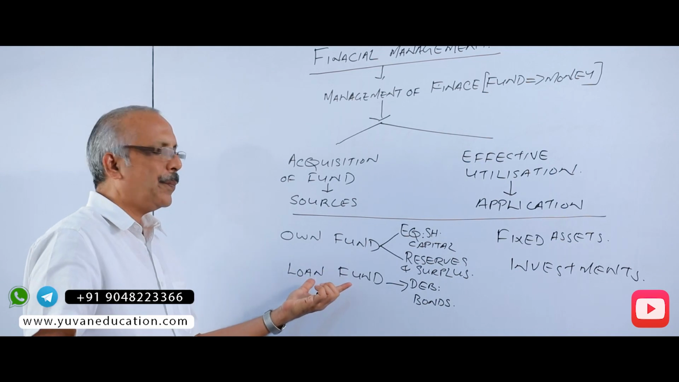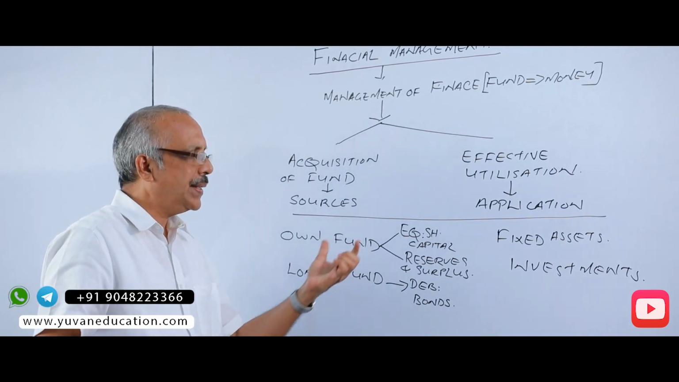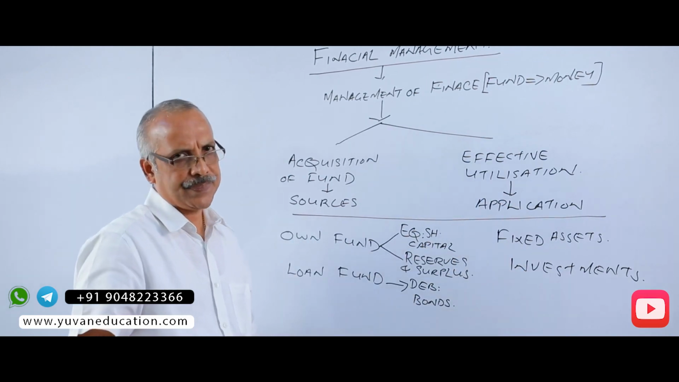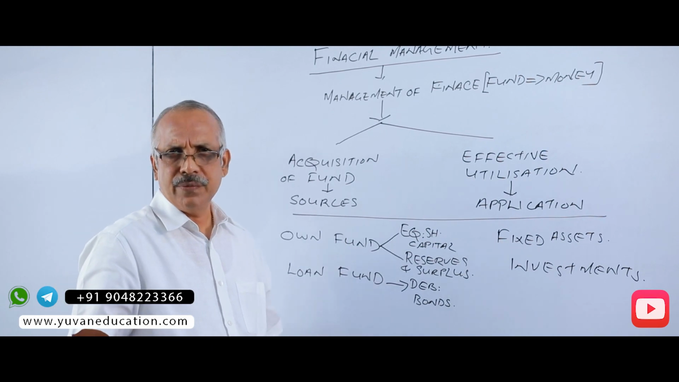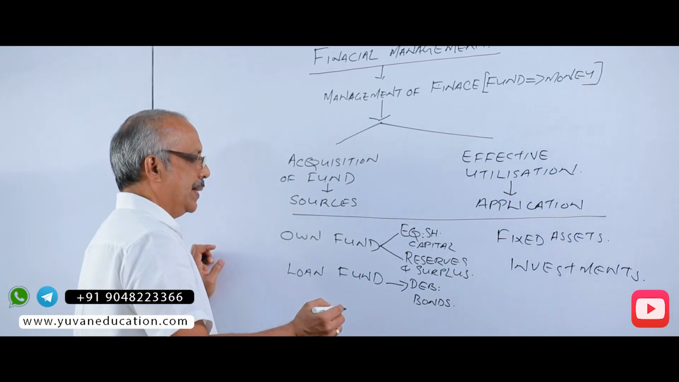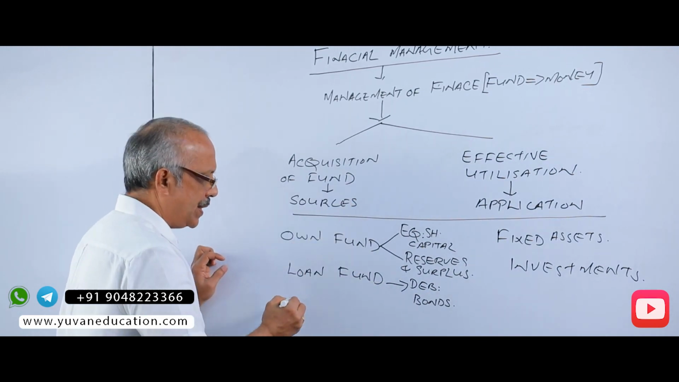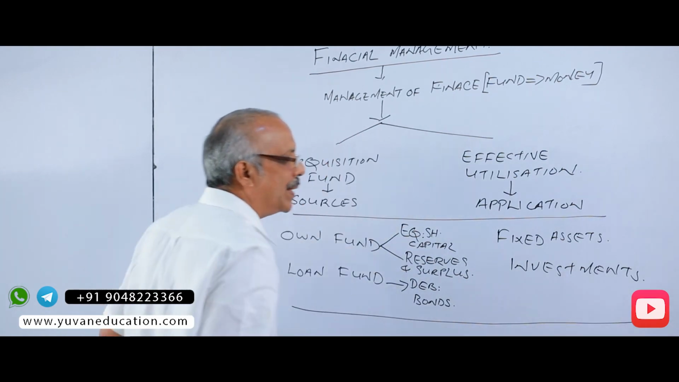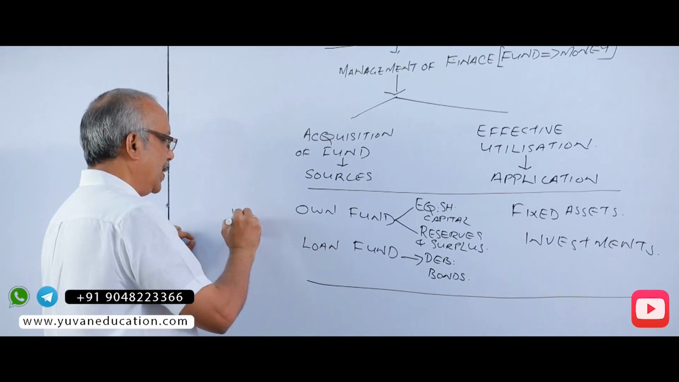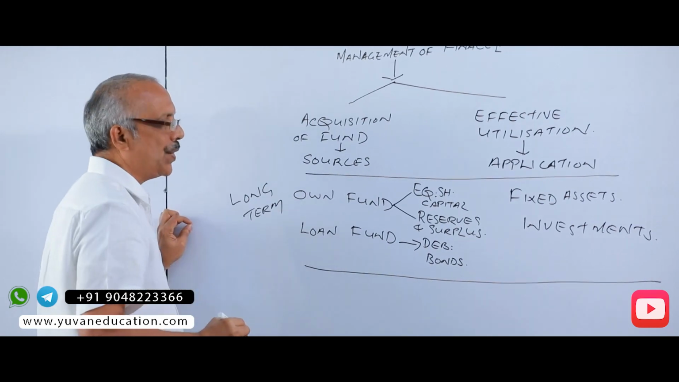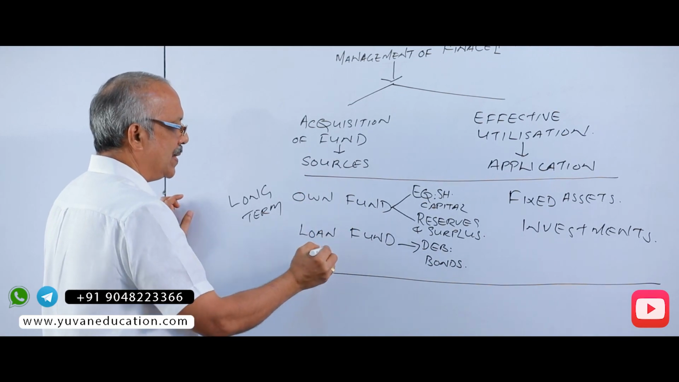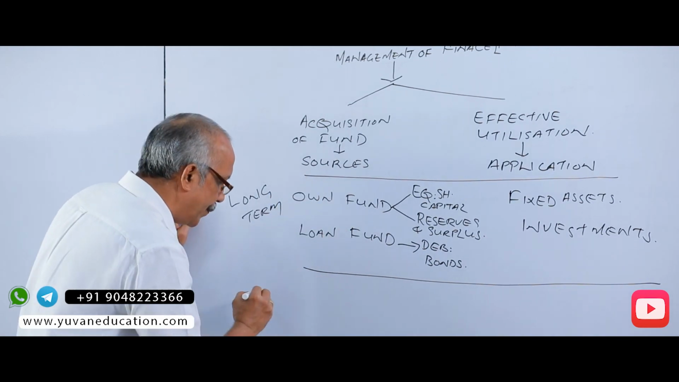That is, you are procuring fund and it is utilized. You are utilizing means you are investing in fixed assets. Why are you investing in fixed assets or other investments? To generate income. Then another classification is based on period of maturity. The capital can be long-term capital or short-term capital, similar to own fund and loan fund.